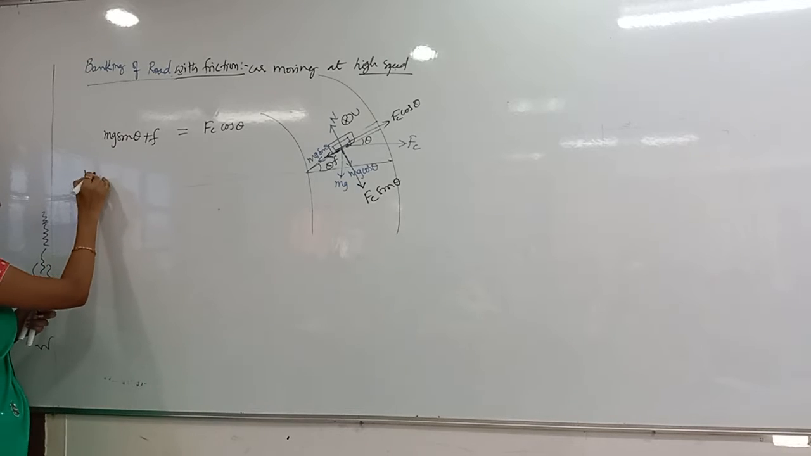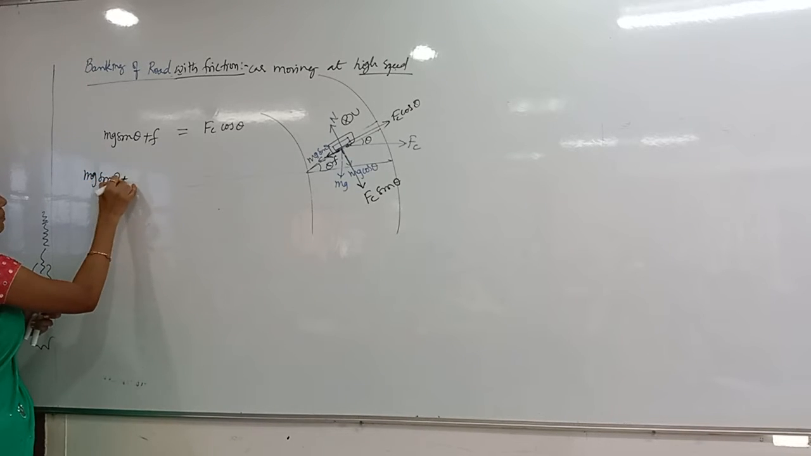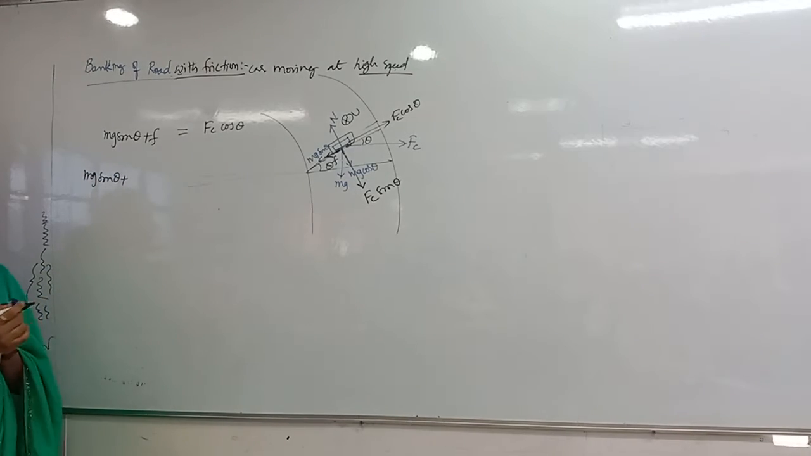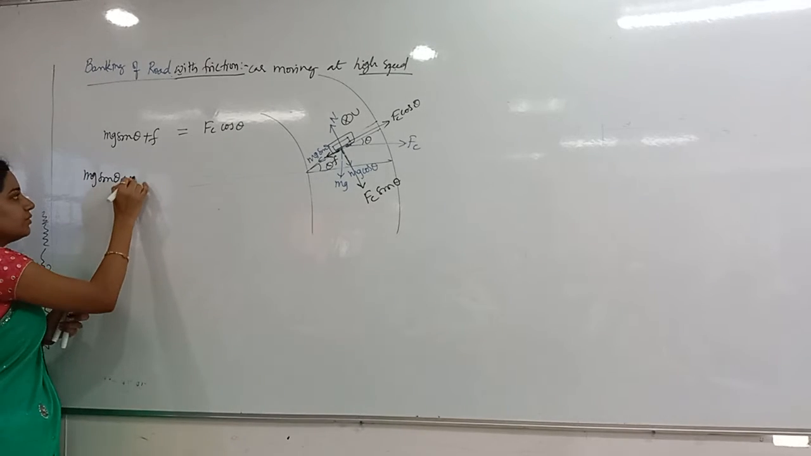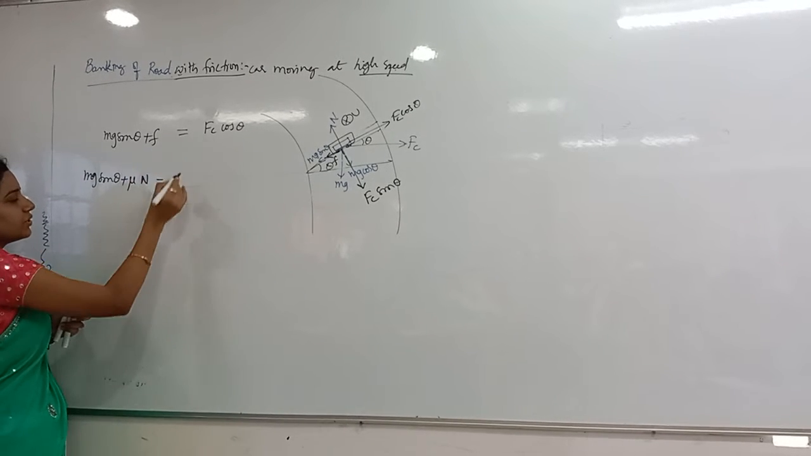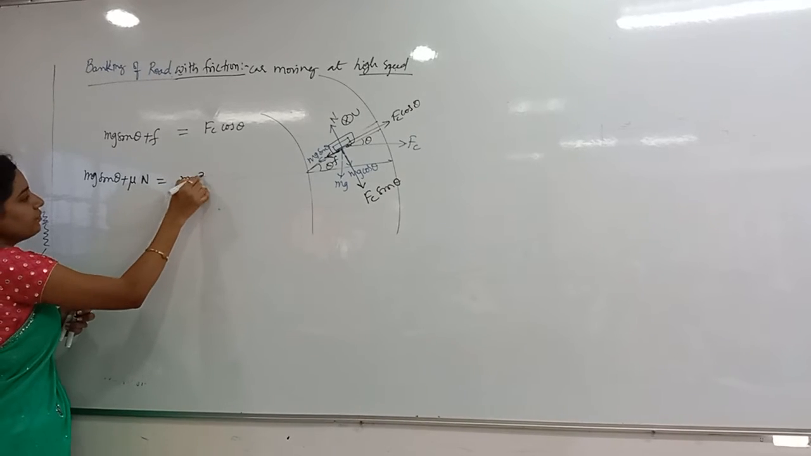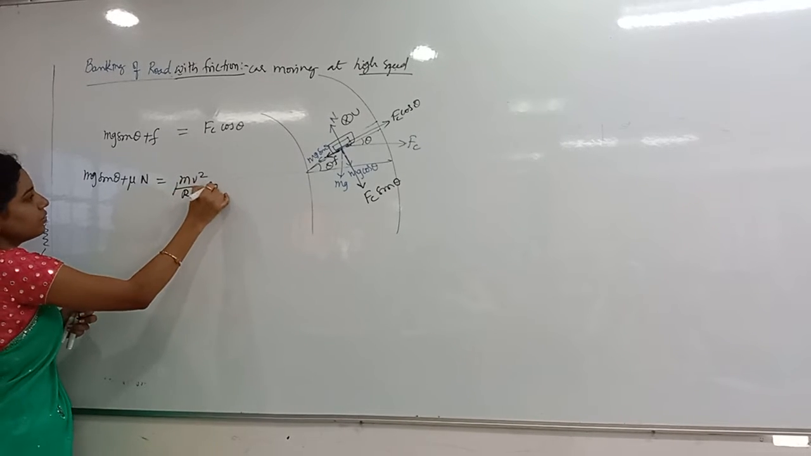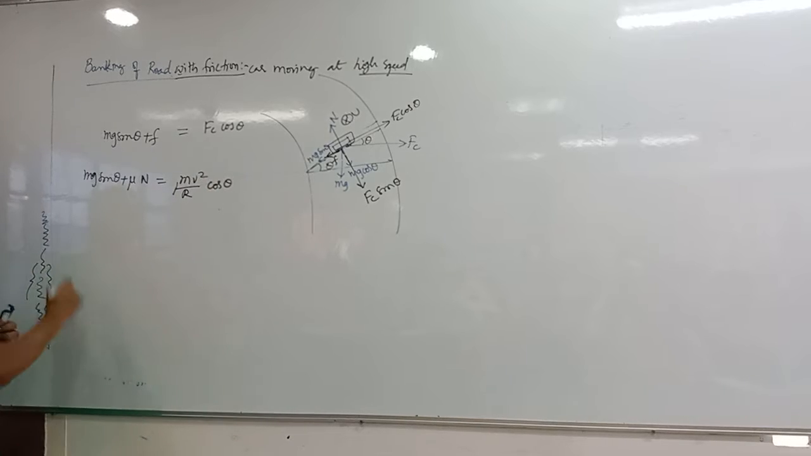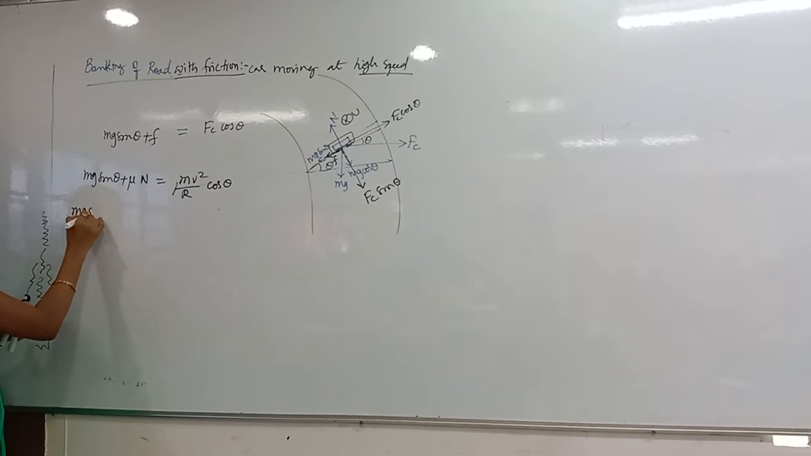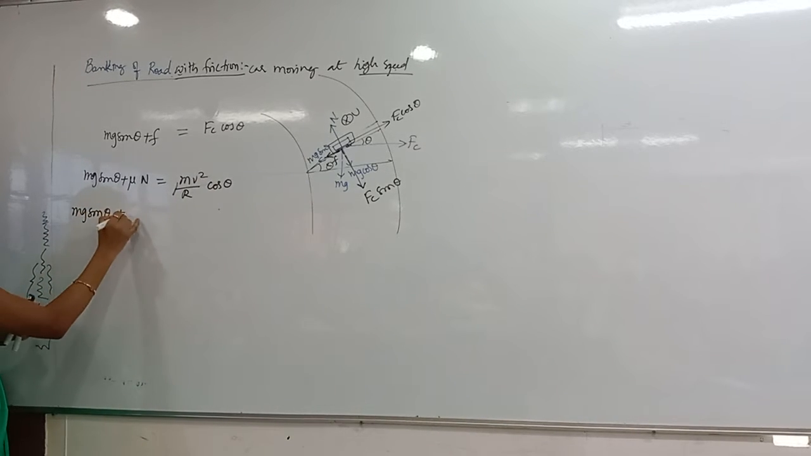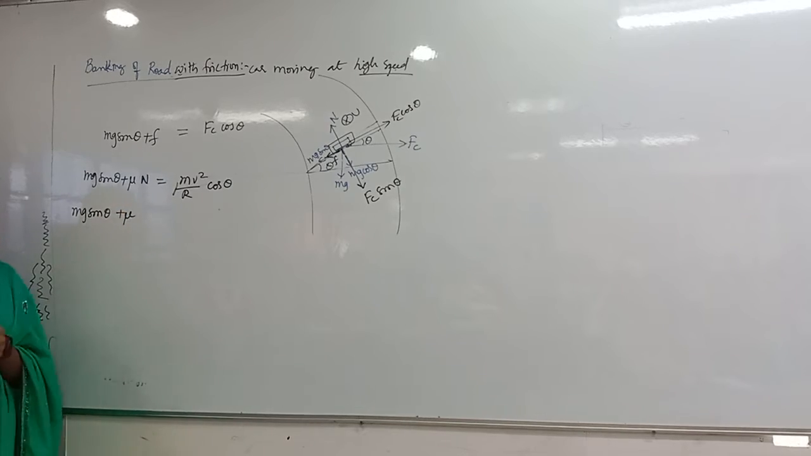Now mg sin theta plus F, what is the formula? Mu into the normal reaction. Mu into the normal reaction is equal to Fc cos theta. Fc, what can I write? mv squared by r into cos theta. Then see the derivation properly. This is a little big derivation. So mu into, what is the normal reaction here? Tell me.